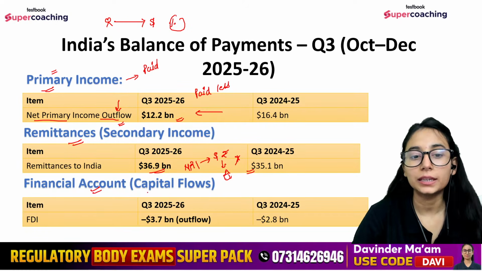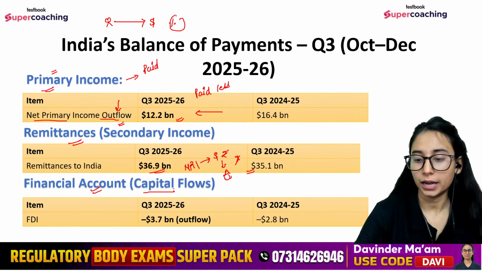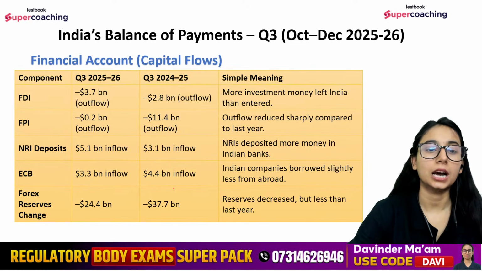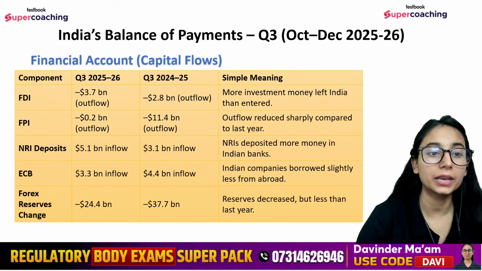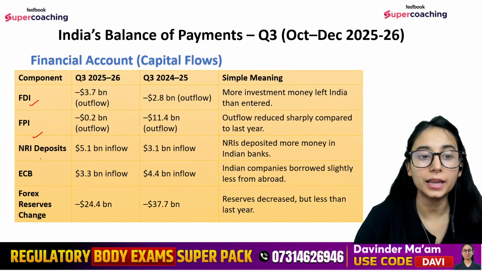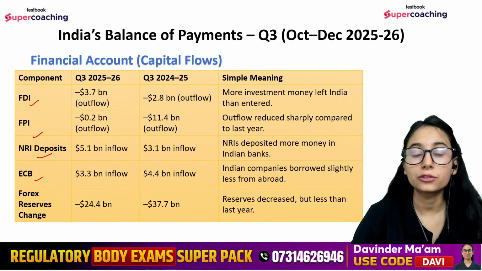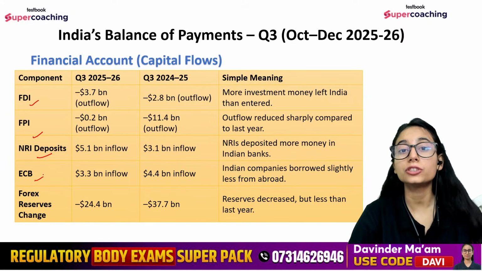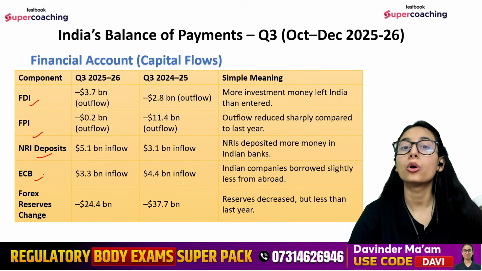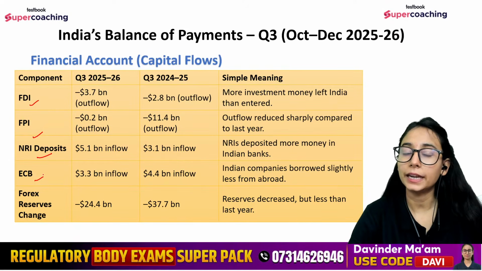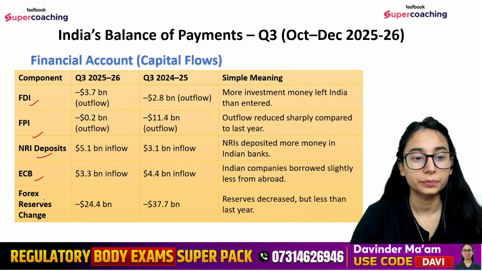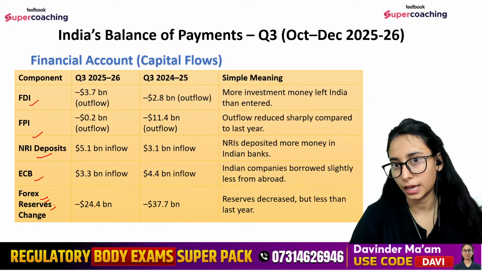Financial account से deal करते हैं, that is your capital flow, right. I think capital flow के लिए मैंने यहाँ पर डाला हुआ है complete, जिसमें मैंने आपको बताया capital flow में क्या क्या आ जाता है आपका: FDI, FPI, NRI remittances, external commercial borrowing, that means how much our Indian companies have borrowed from external entities, that is entities who are abroad, and foreign exchange reserve कितना है हमारा, right.